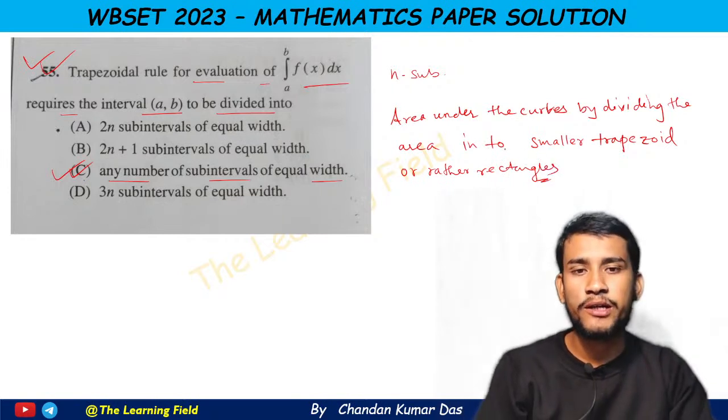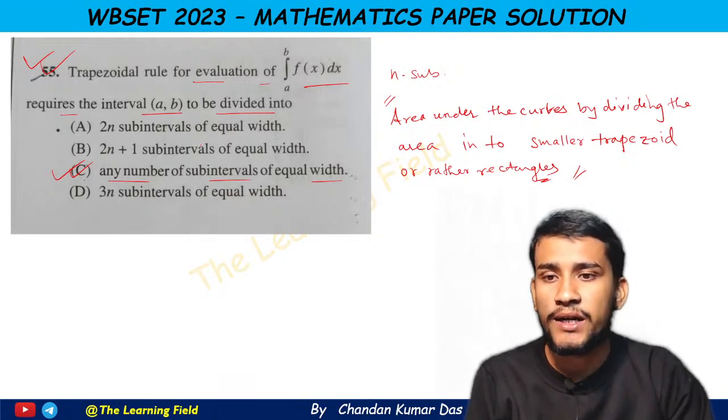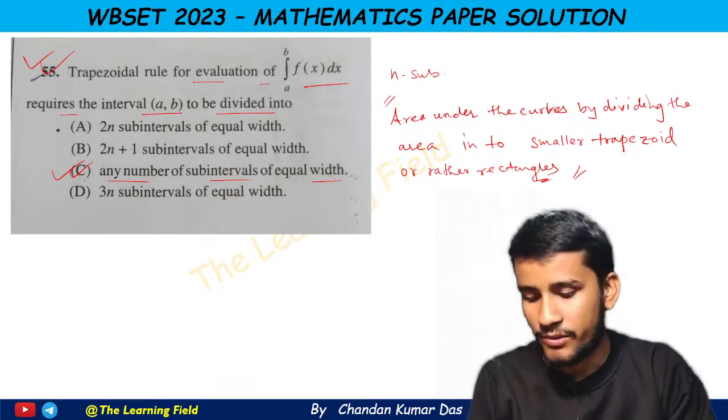So this is the trapezoidal rule. I think it is the motto of the trapezoidal rule, and we can take any number of subintervals in the trapezoidal rule.